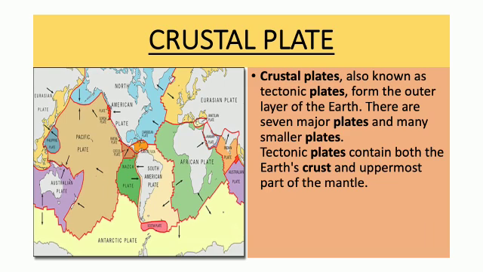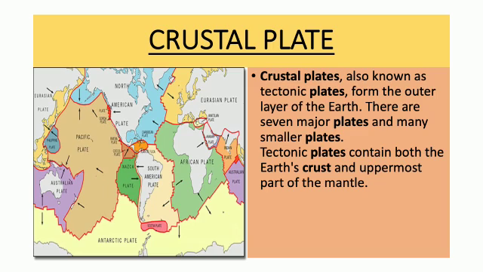Children, the outer layer of the earth is ultimately formed with the help of the tectonic plates. There are 7 major plates and many smaller plates. Tectonic plates contain both the Earth's crust and the uppermost part of the mantle.